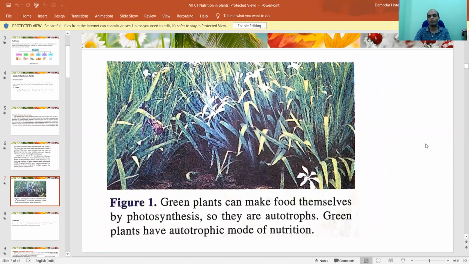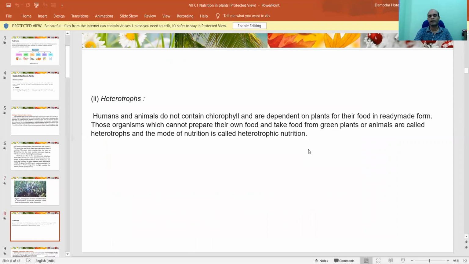You see, these are examples of some green plants, and green plants are autotrophs. By taking sunlight, carbon dioxide and water, in the presence of chlorophyll molecules, they make their own food. Okay, now let us go to heterotrophs. What do you mean by heterotrophs? We have already discussed what heterotrophs means.